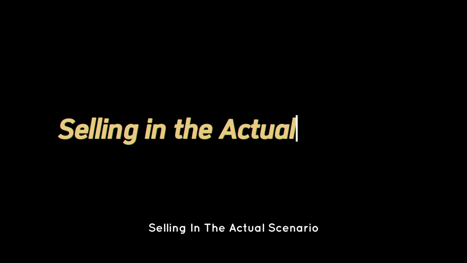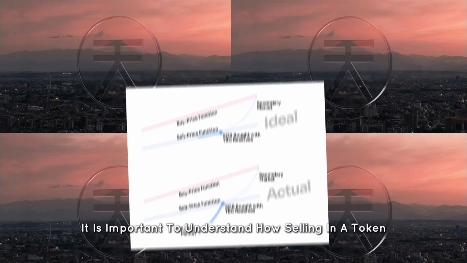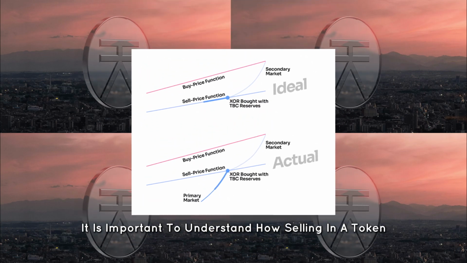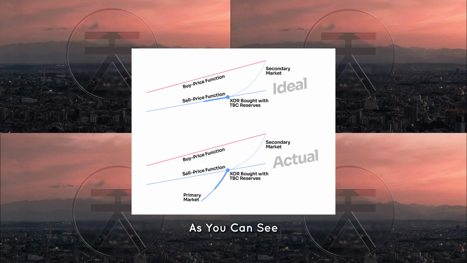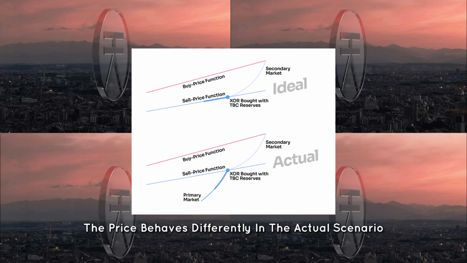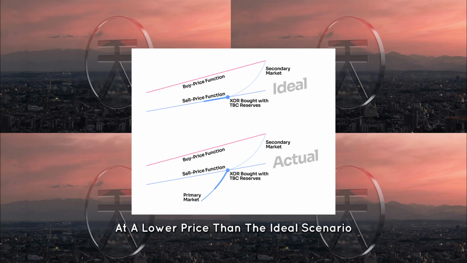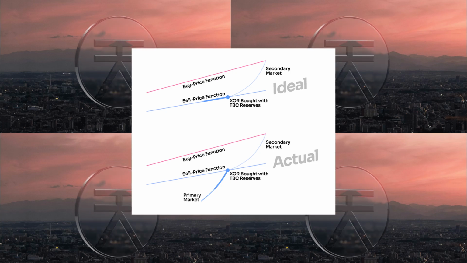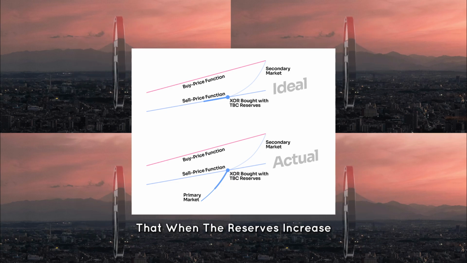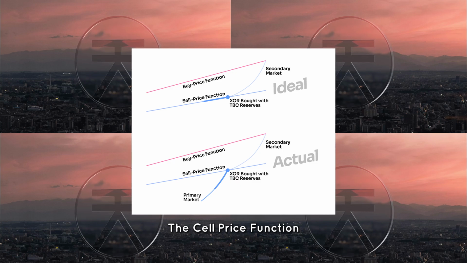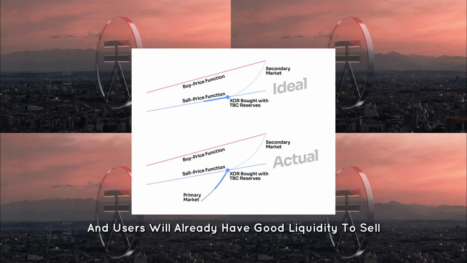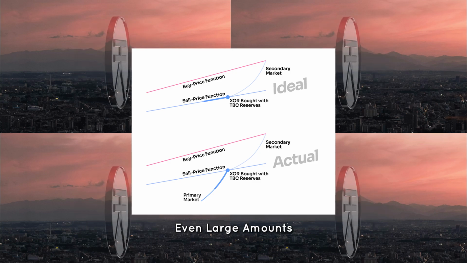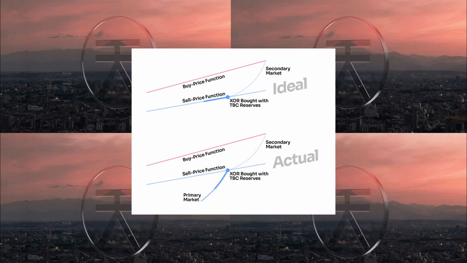Selling in the actual scenario. Considering that the ideal reserves are a long-term goal, it is important to understand how selling in a token bonding curve that is not fully collateralized works. As you can see, the price behaves differently in the actual scenario, where users will sell their tokens at a lower price than the ideal scenario. It is important to note, though, that when the reserves increase, the sell price function will become closer and closer to the ideal sell price function, and users will already have good liquidity to sell even large amounts. You can see a detailed selling example with numbers here.